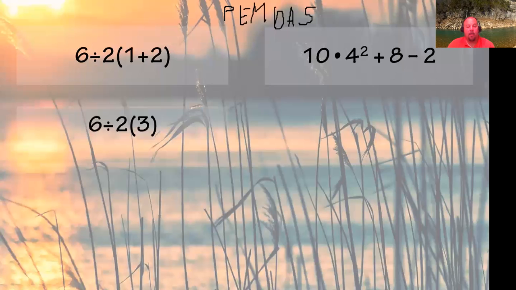A lot of people look at this and they think, oh, 6 divided by 2, well, that's going to be 3. And then I have my parenthesis, and that's going to be 3. And that's where I'm at. But that is not correct. A lot of people get this problem wrong because they try to do it that way. All right, so you've got to look at this and see what you're doing, okay? Once you get to there, which ended up being correct, but I didn't want you to get ahead, all right? What you want to do is make sure that you're doing the steps in order.